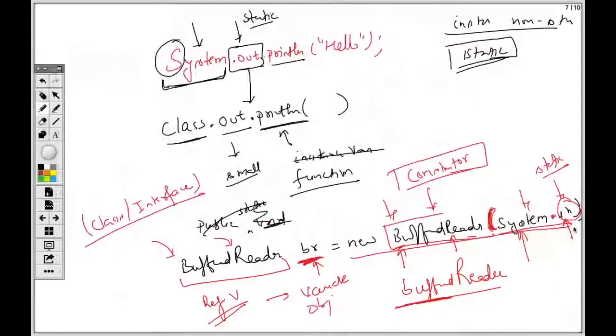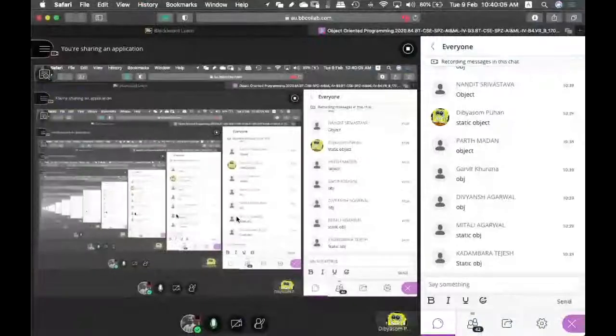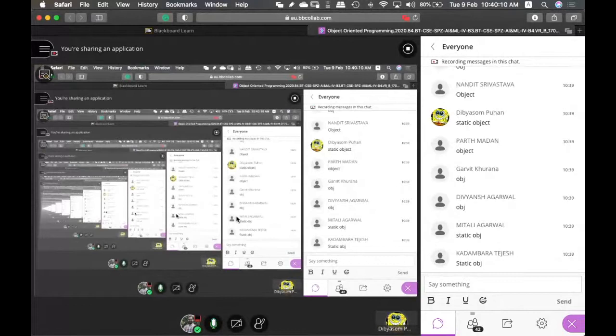Just by having logic in mind, we can dig out many things out of it, right? And the last thing is your constant will be in capital. So we have seen in the lab also, processor count, it was written in capital. Whatever variables you create, like in C language also, you must have done #define PI 3.14. So you always write PI in capital. The reason is you are defining a constant. So whatever constant you create, they should be in capital. Okay.